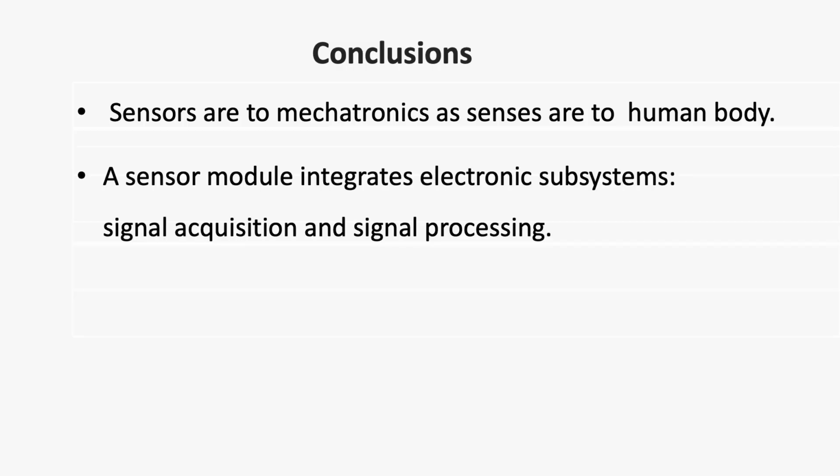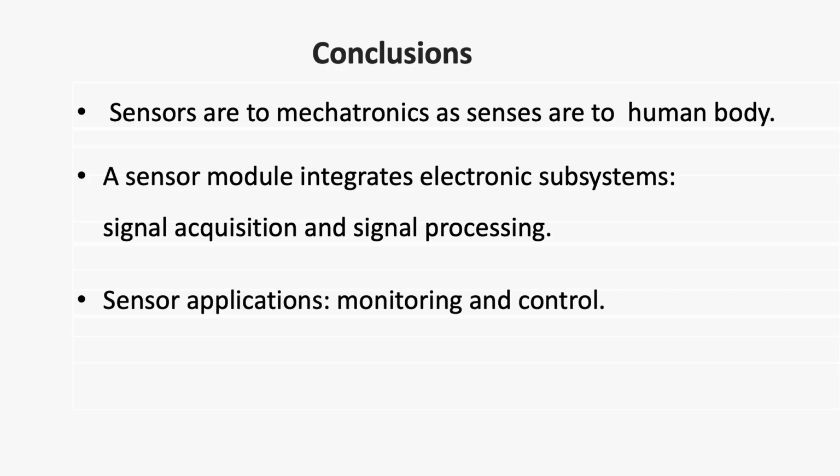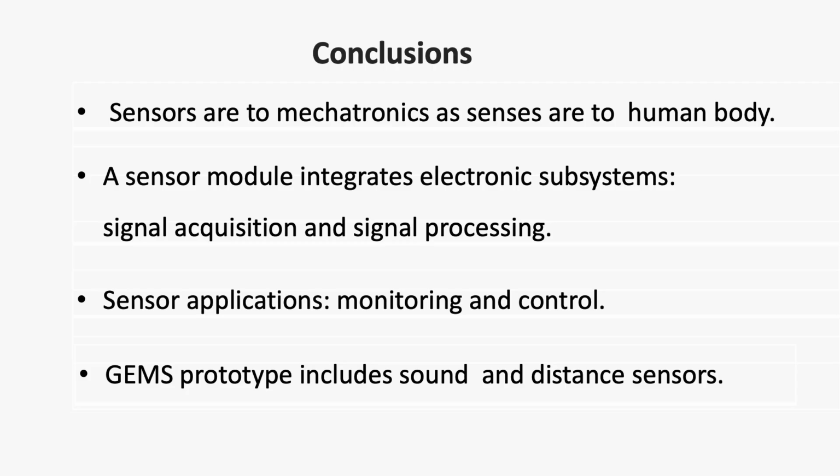A sensor module integrates several electronic devices grouped into two main blocks, signal acquisition and signal processing. Transducer and digital processor are the most representative ones of each block. We can distinguish two types of sensor applications: information monitoring and signal feedback for automatic control. And finally, the mechatronic GEMS demonstrator includes a specific electronic board focused on sensing sound and distance, but other GEMS cards also require sensor devices.